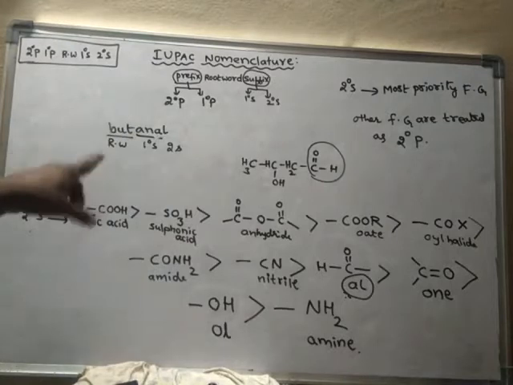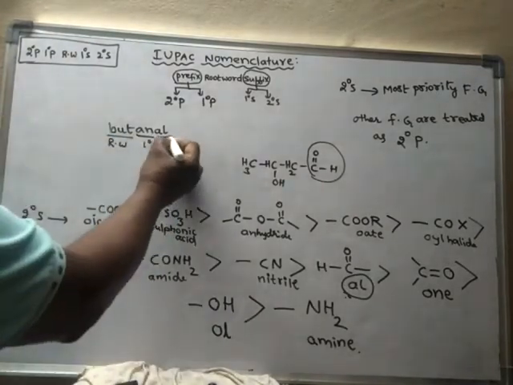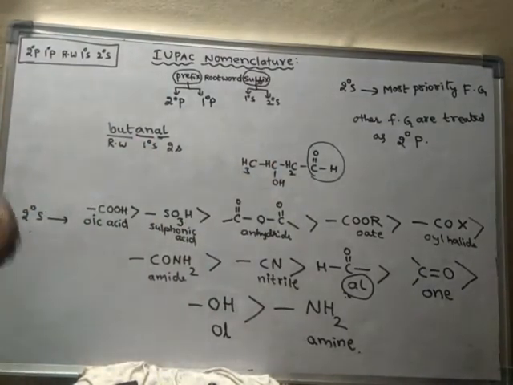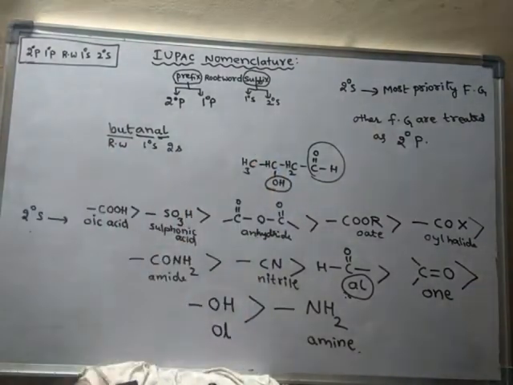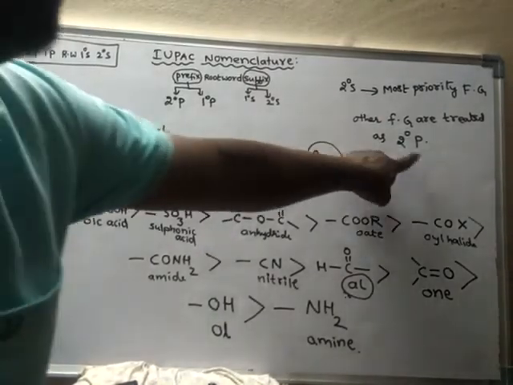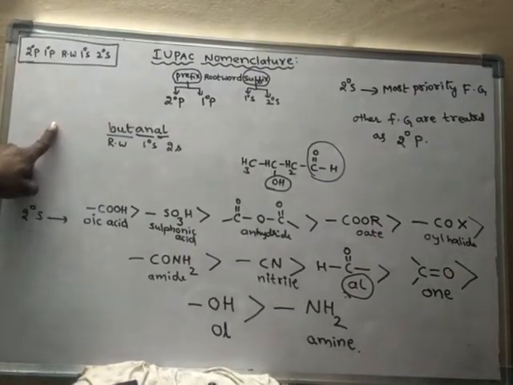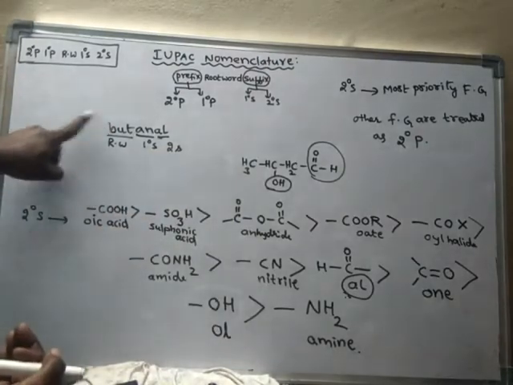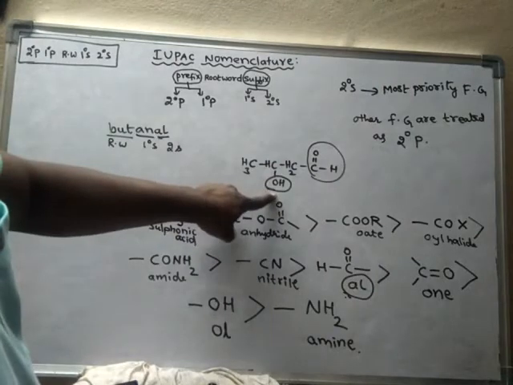So this is how the root word, primary suffix and secondary suffix are identified in the name, and we have to write the name like this. The name is not completed because here the OH group, another functional group, is also there. That functional group is acting as secondary prefix. Prefix means we write it before the root word. If you write it after the root word, it is said to be a suffix. So here a secondary prefix is there. What is the secondary prefix?